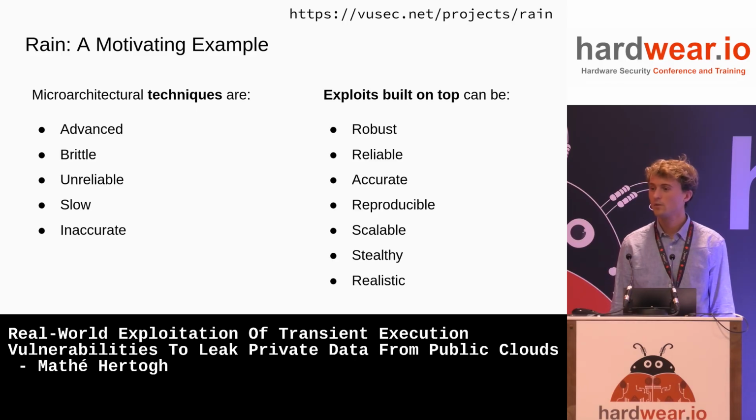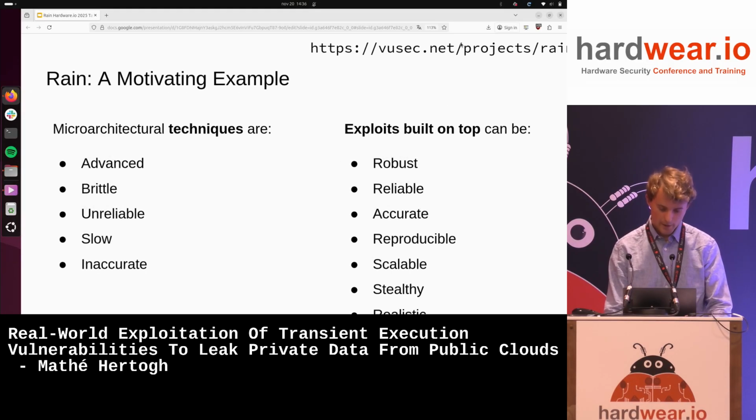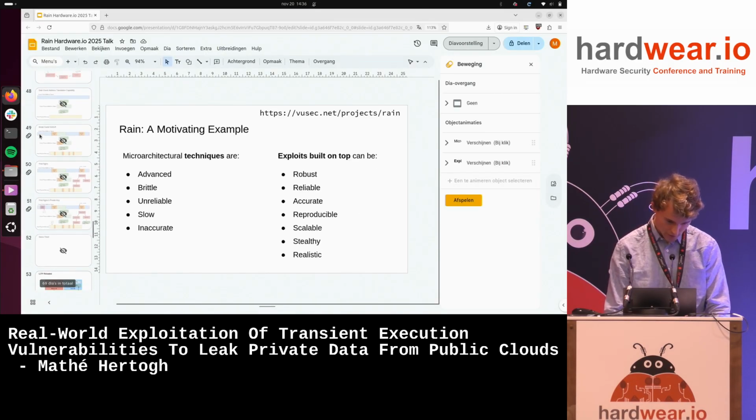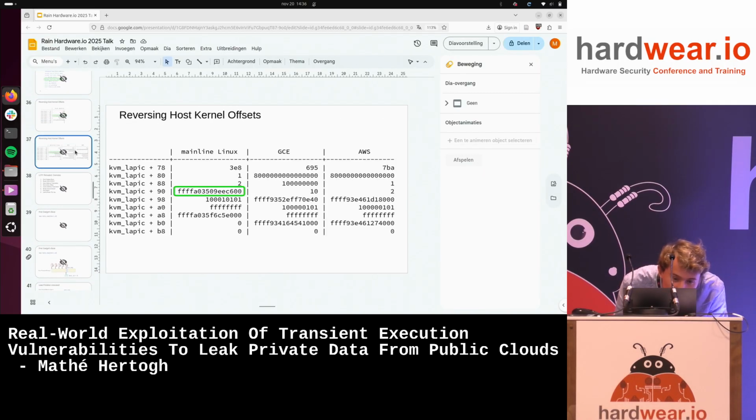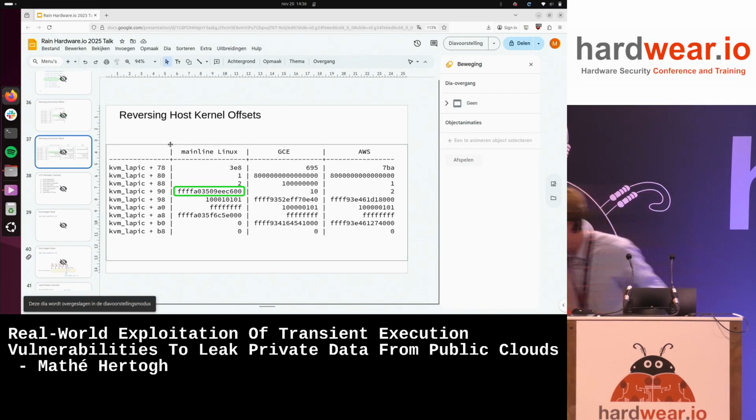Okay, and you basically did all of this from a black box perspective, so you couldn't modify the AWS or Google Cloud hypervisor. You didn't have the source code there. Yeah, I can actually even show you. You can now see how messy this thing is. For example, I had a slide at some point. Can you see this? Yes.